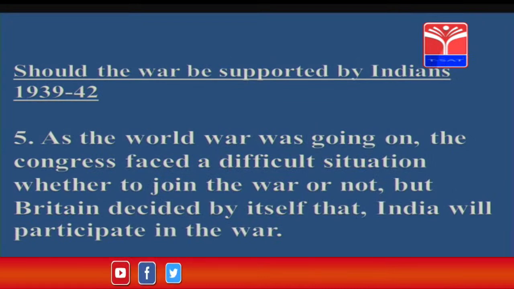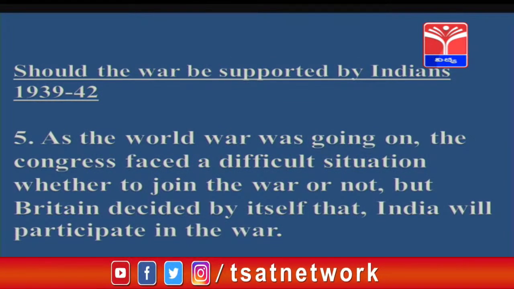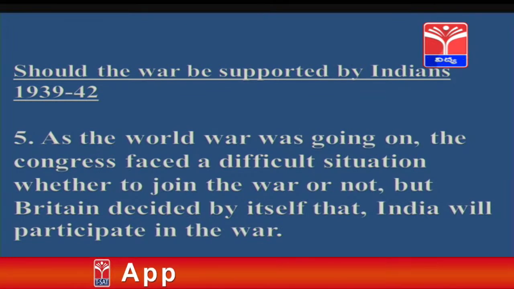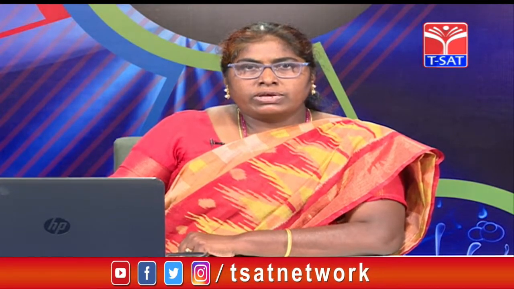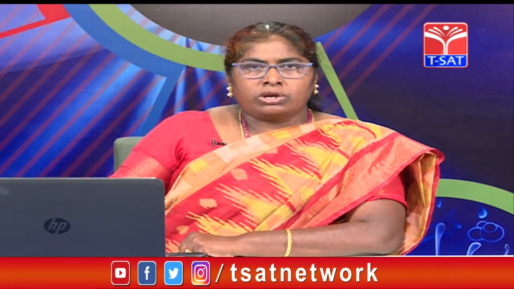As the World War was going on, the Congress faced a difficult situation whether to join the war or not, but Britain decided by itself that India will participate in the war. Students, why was Congress in a dilemma? Because in the First World War, India supported the British thinking that they are going to give us freedom, but they did not give us, they did not show any loyalty. So, this educated the Indian masses, and they wanted a promise that if at all we support Britain, will they give us independence or not.